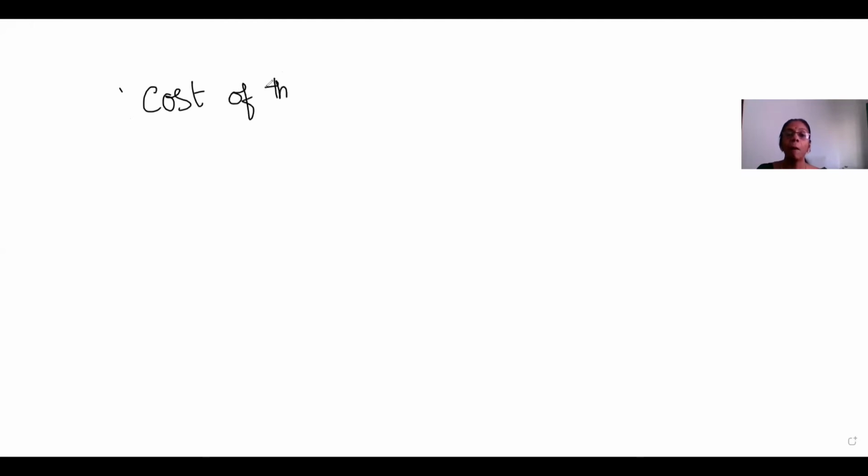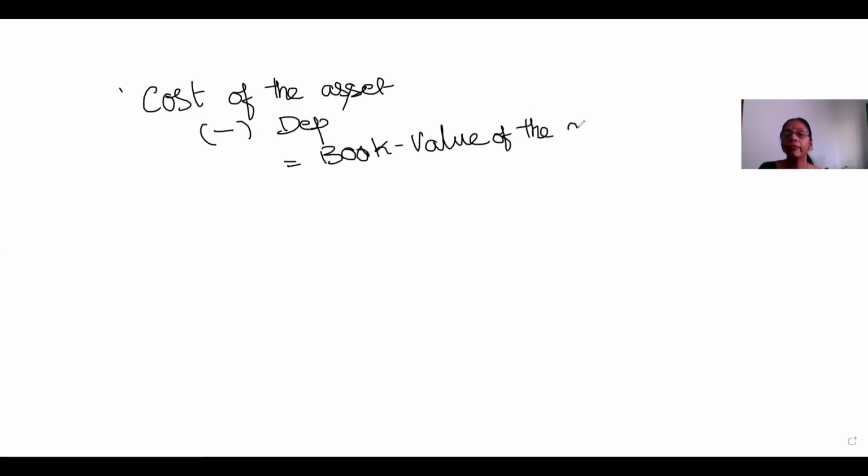So the cost of the asset minus the depreciation till the date of usage will give you the book value of the asset. The total cost of the asset minus the depreciation gives us the book value of the asset. Now, this book value of the asset should be compared with the sale value.